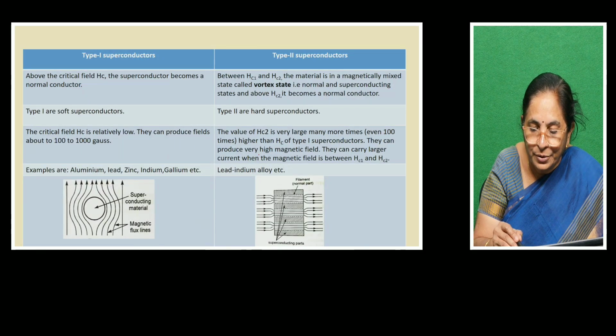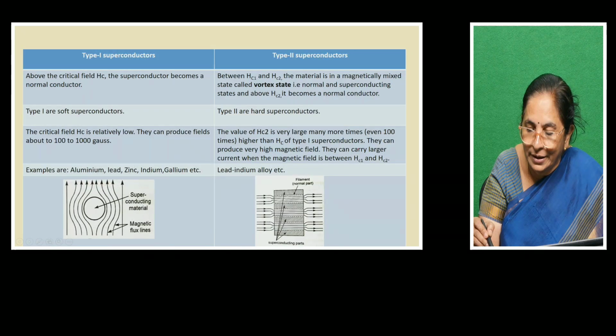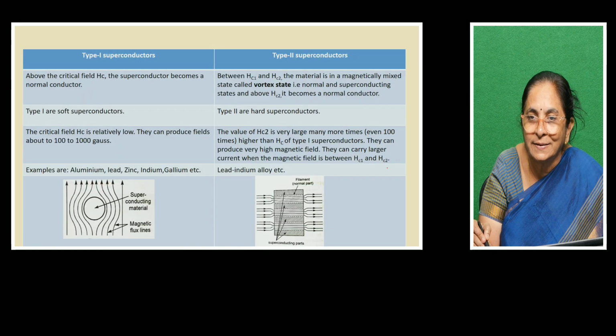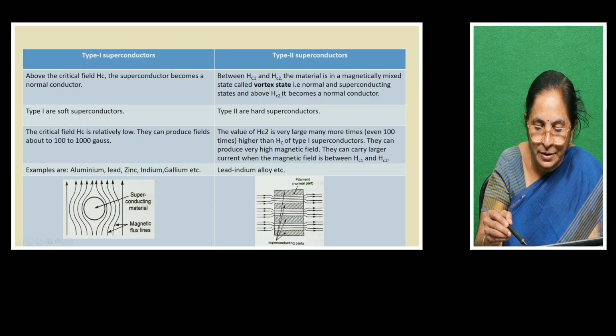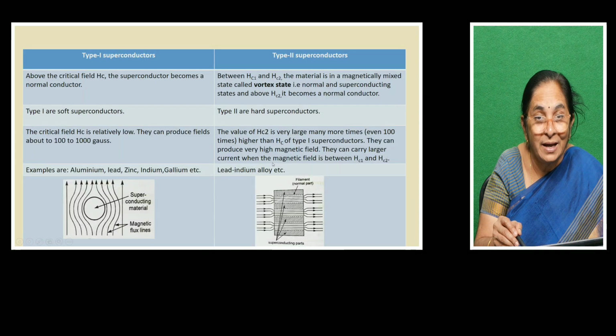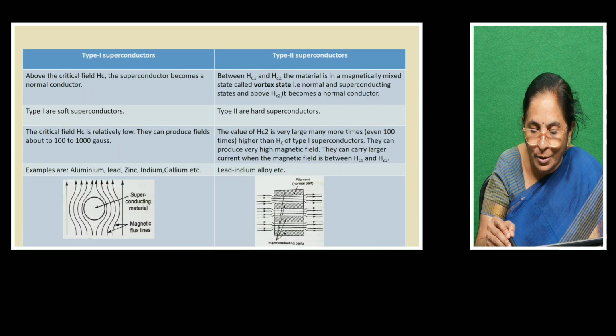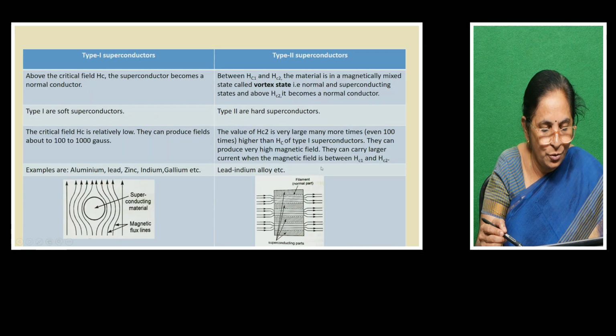So they can produce very high magnetic fields and carry large currents when the magnetic field is between Hc1 and Hc2. So the hard superconductors find a lot of applications. Some examples for soft superconductors: aluminium, lead, zinc, indium, gallium. For hard superconductors, the alloys, such as lead indium alloy, and many more we can quote.